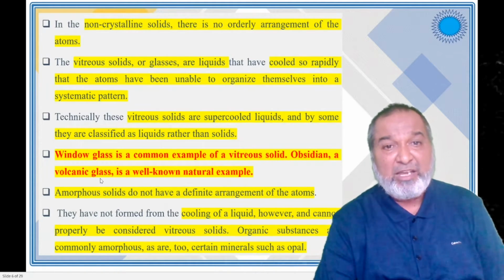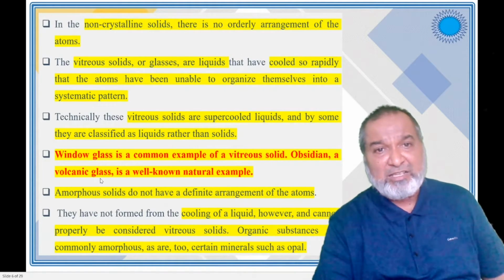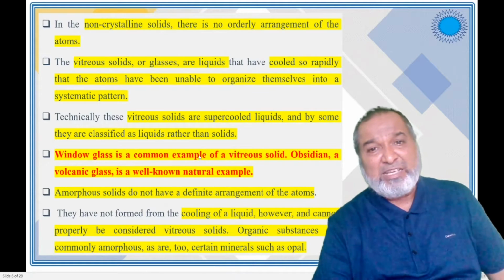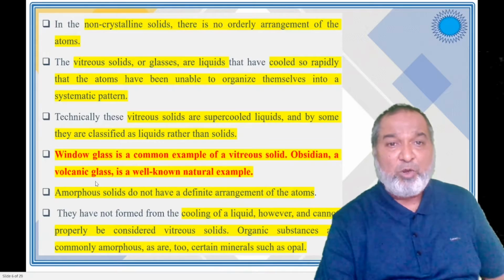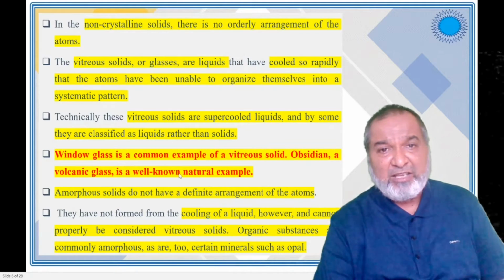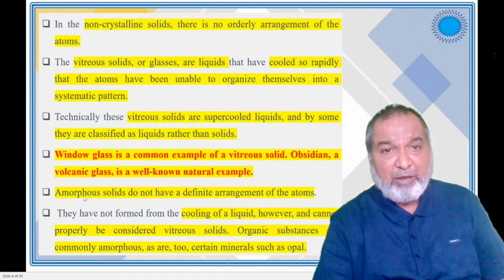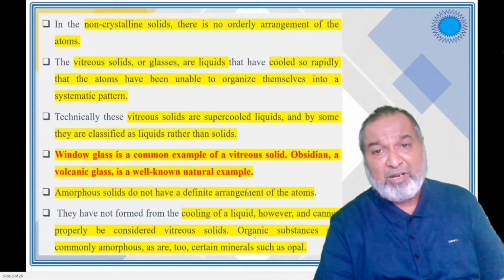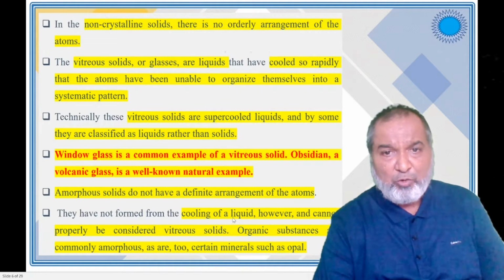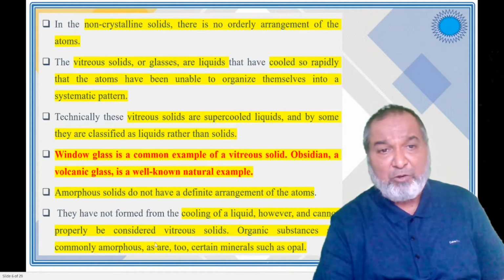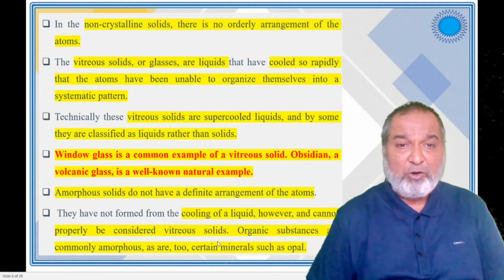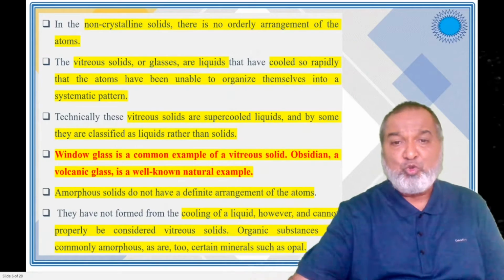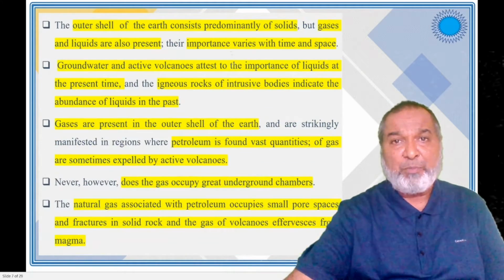Obsidian is a volcanic glass, and that is a natural example. An amorphous solid does not have a definite arrangement of atoms. Cooling of a liquid, however, cannot be properly considered as a vitreous solid. Organic substances are commonly amorphous, and so are certain minerals such as opal.